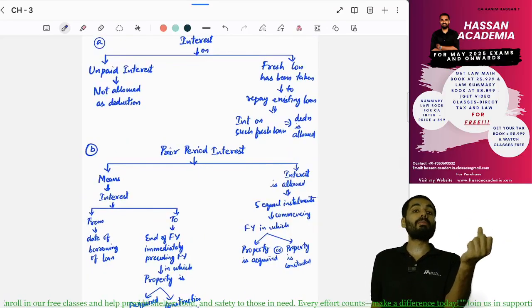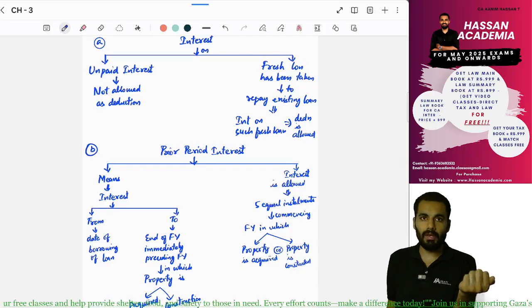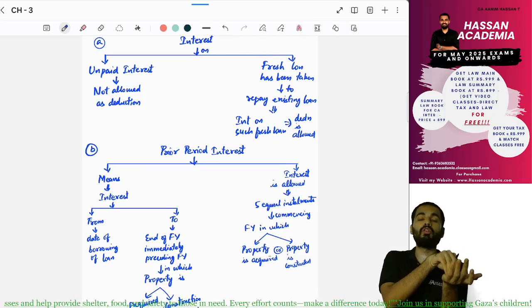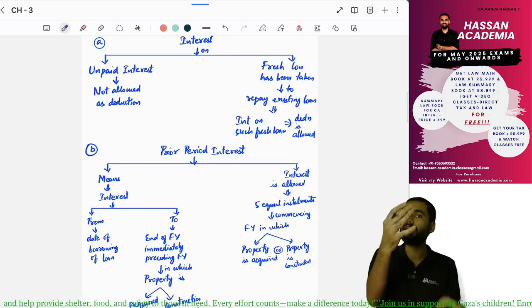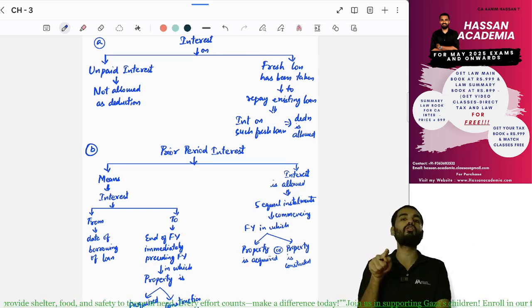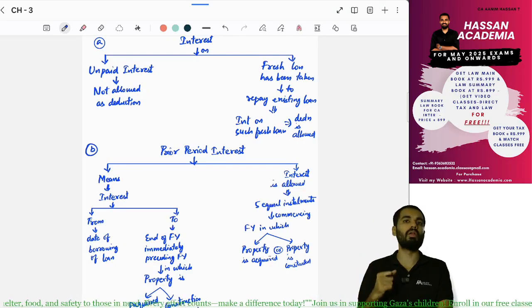You have defaulted in the payment of interest. You have defaulted in the payment of the loan. Monthly you have to pay the loan, but you have defaulted on it. The bank will charge some interest for the default. That interest you should not deduct. Reason: it's your default, it's your fault in not paying on time, so no deduction for that interest.